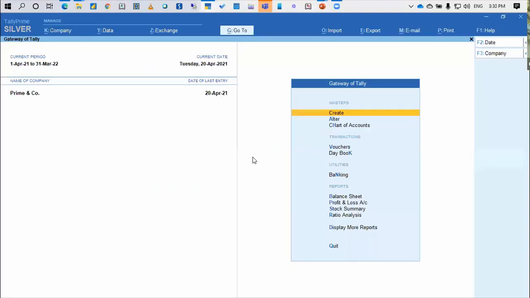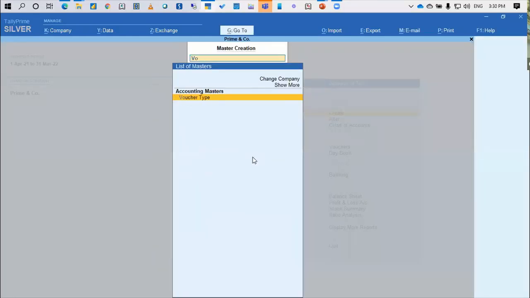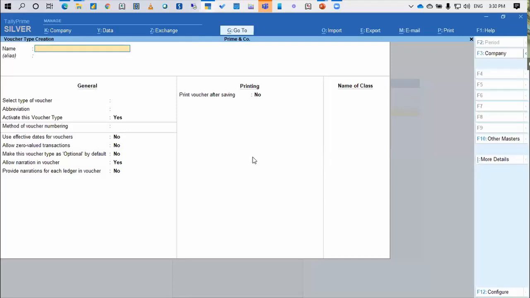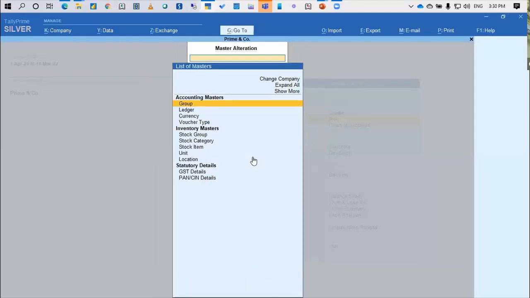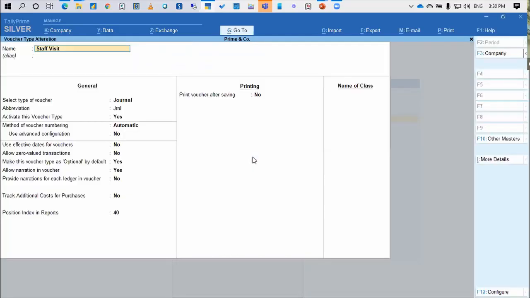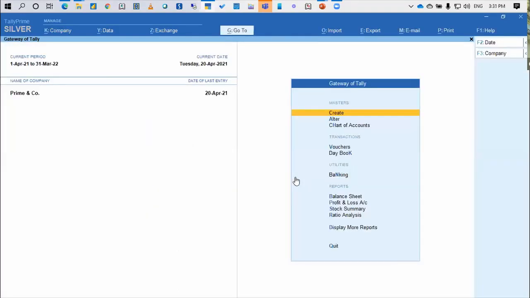So you can now again go to, let's say, Create Master, voucher type, or I already created it. So let me not create, let me just alter that. Voucher type, staff visit. So I've created a voucher type called staff visit under journal. And more importantly, there's one question here, make this voucher type as optional by default. I have set this as yes.